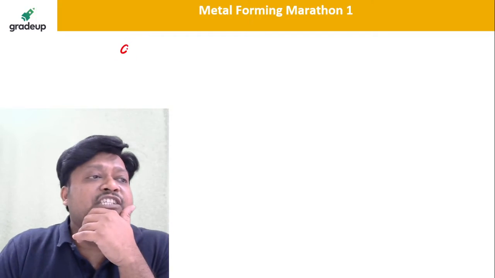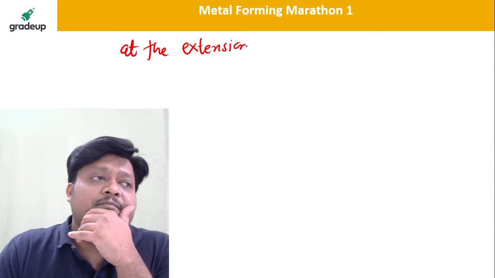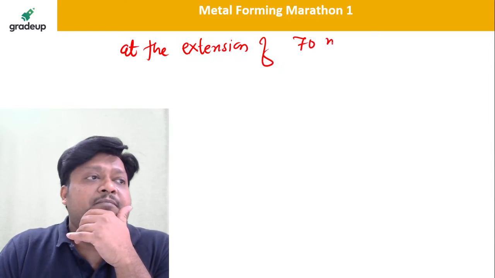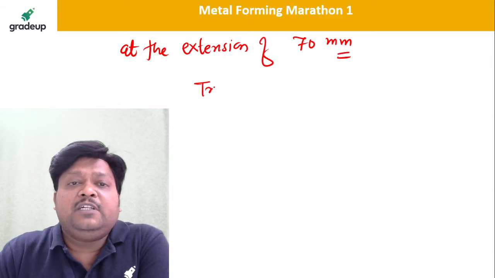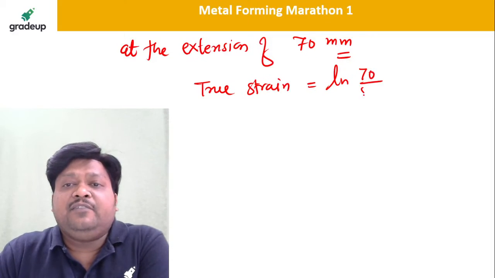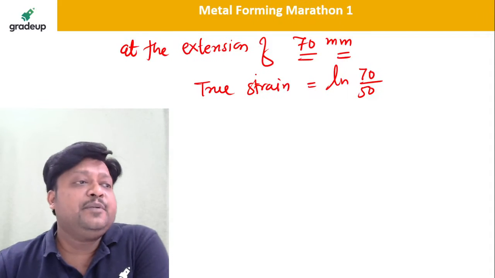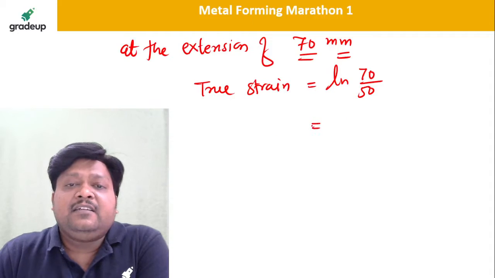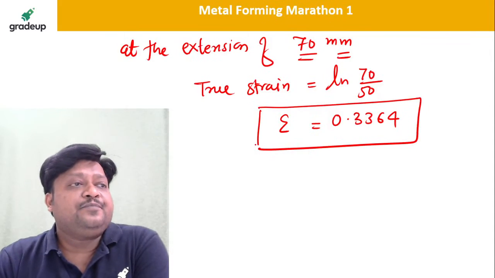Okay. Now at the extension of 70 mm, tell me how much the true strain will be. They are saying the extension is 70 mm from 50 mm. So it is ln of 70 divided by 50, L final divided by L original. The original length is 50 and the final length is 70 mm. So the true strain is 0.3364. Isn't it? Very good.